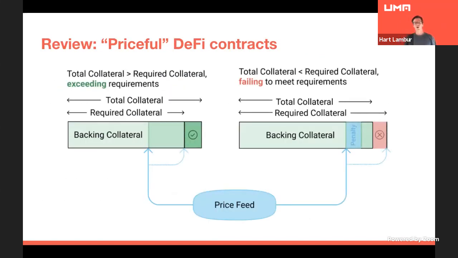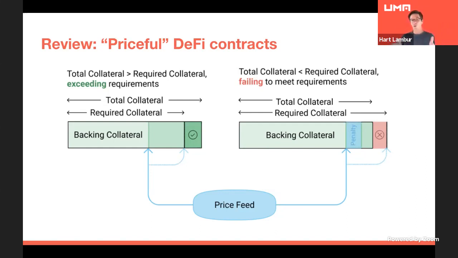So let's go a little bit more complicated here because this Alice Bob example was pretty trivial. Let's review how synthetic tokens or how a contract like Maker's DAI system works today. And just for comparison's sake, I'm going to call these price-full DeFi contracts versus priceless. So on the left, let's imagine we're talking about Maker DAI and a CDP, and we want to check whether it's correctly collateralized or not. We really have two cases. We have the good case, which is on the left here, where the total collateral locked in the contract is greater than the collateral requirement, and we're happy.